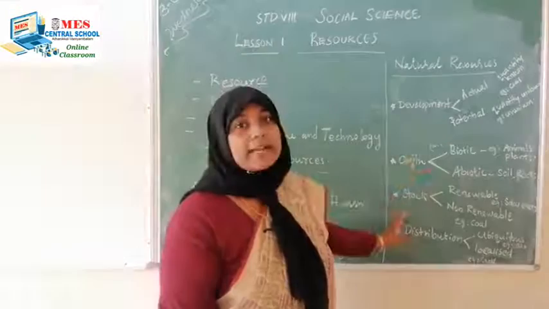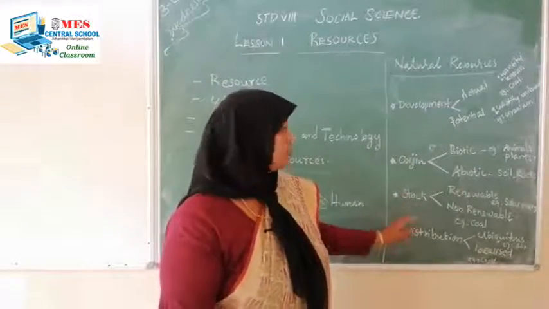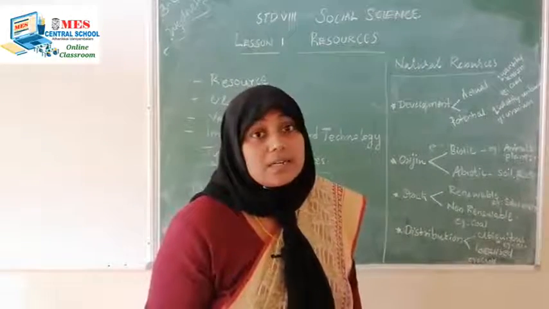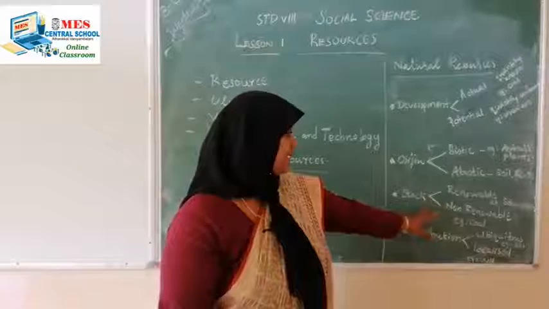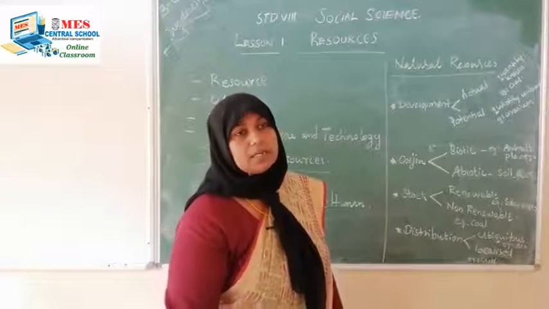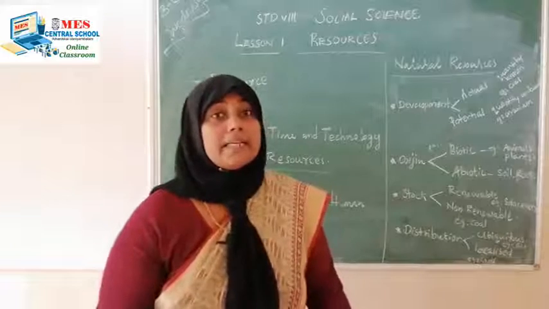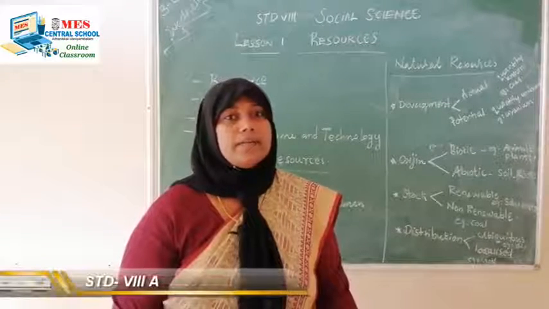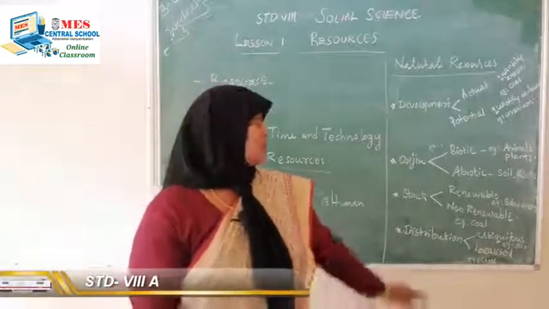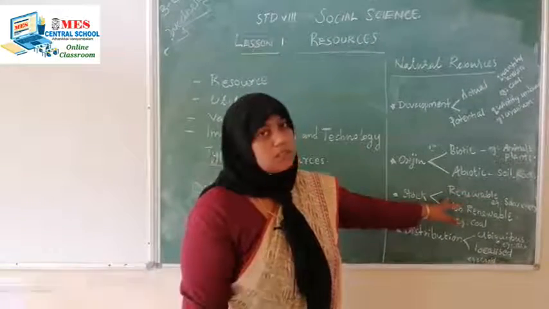Then based on the stock, they are again classified into two. The first one is renewable and the second one is non-renewable. What is renewable? Renewable means that can be remade very quickly. Such types of resources are called renewable resources.